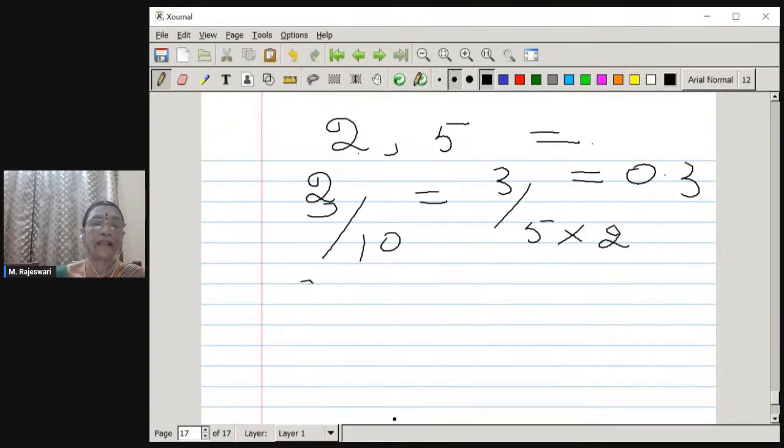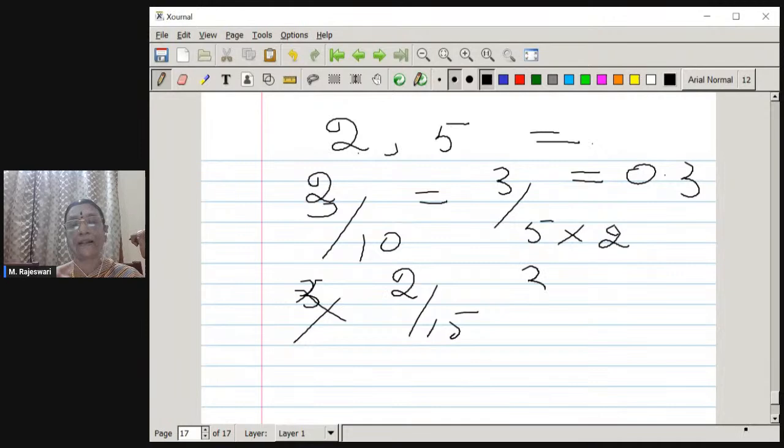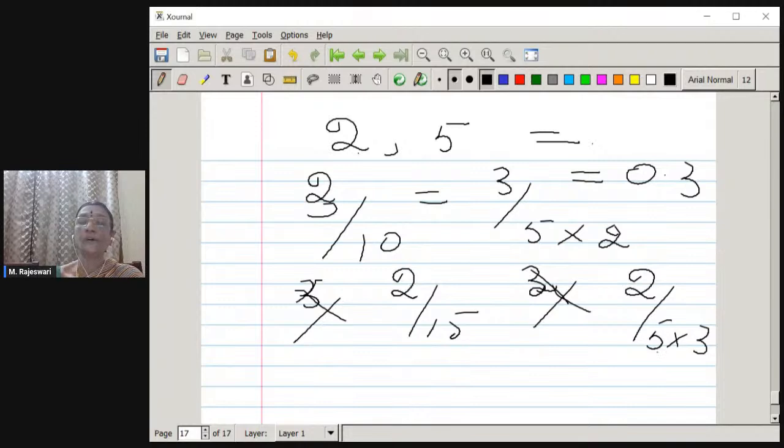Now take another example, 2 by 15. If you take the denominator, it is nothing but 5 into 3. So if it is either 2 or 5 or both, fine, but in addition to that there is one more prime number as a factor, then it is a non-terminating decimal expansion.